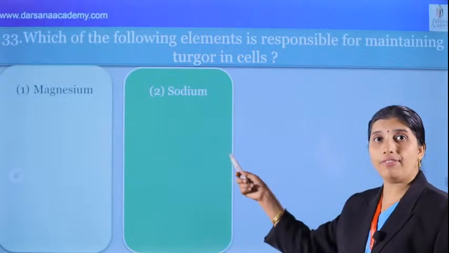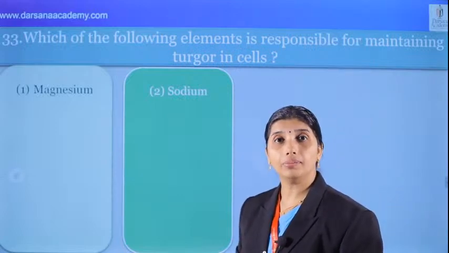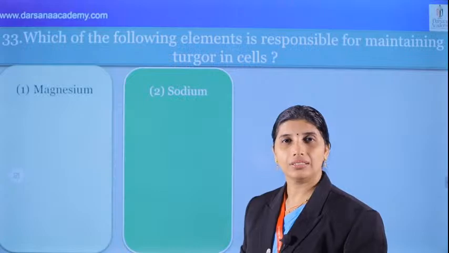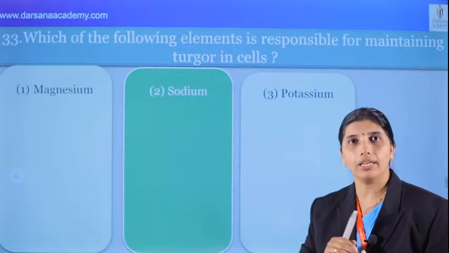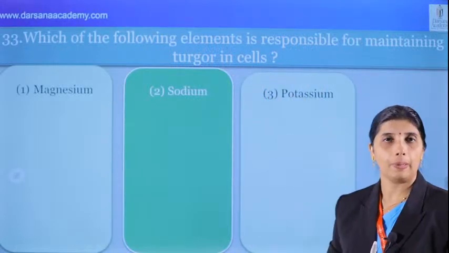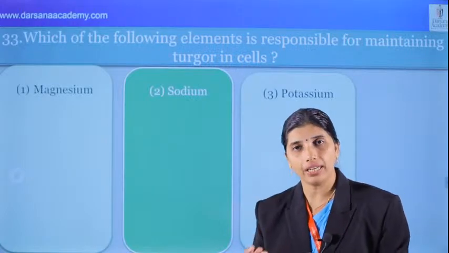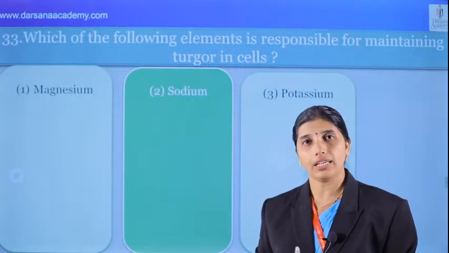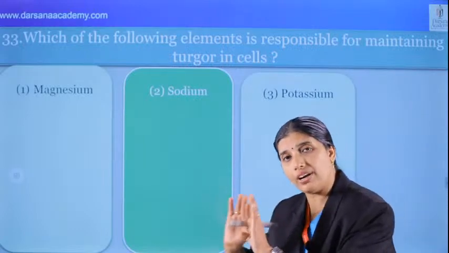And sodium is a beneficial element. Which are the beneficial elements? Cobalt, sodium, silicon, very important. Next, potassium. Potassium maintains anion cation balance, stability of gut cell. That's the answer for this question. Potassium also maintains protein synthesis. You can read NCERT. Potassium activates enzymes. That's important. All the functions are very important.